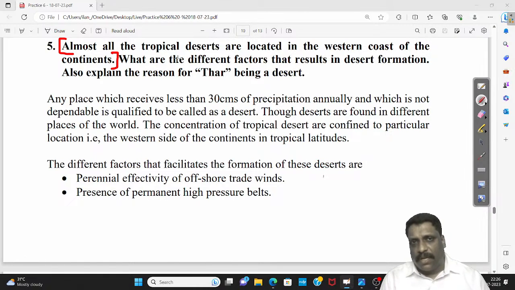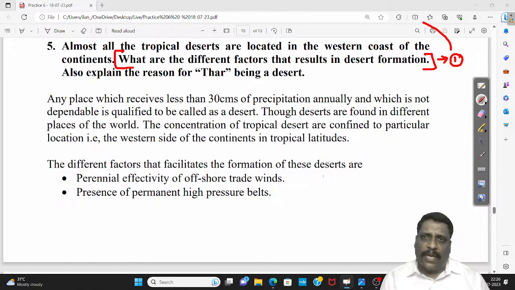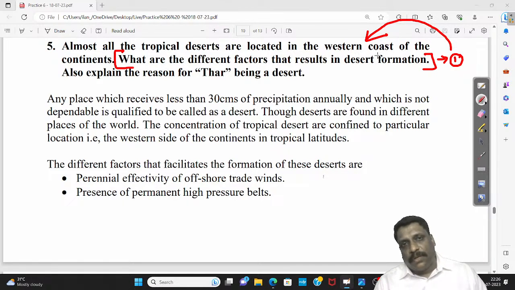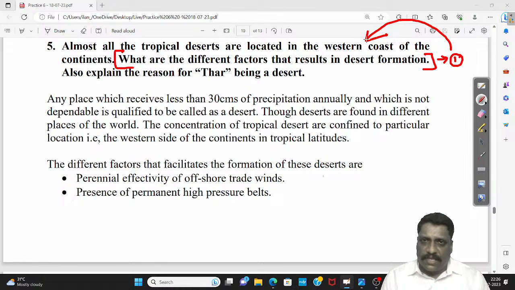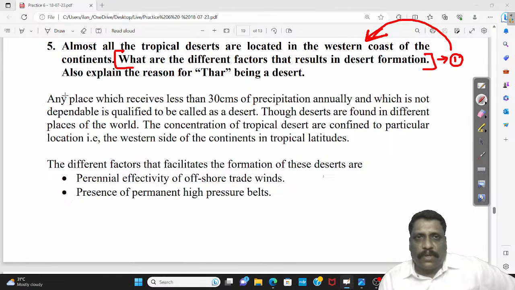Now, what they are asking is: what are the different factors that result in the desert formation? This is factor number one. See, in a way, when we are answering the first part of the question, of course, we are going to justify why exactly it is formed along the western coast of the continent. Separately, I should not focus on that. While answering this itself, I should talk about why exactly it is located along the west coast of the continent. And the second part of the question, I have to explain that.